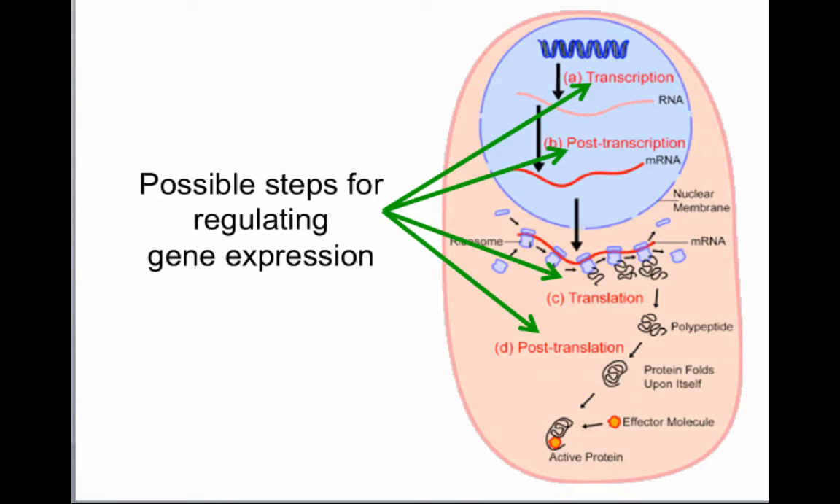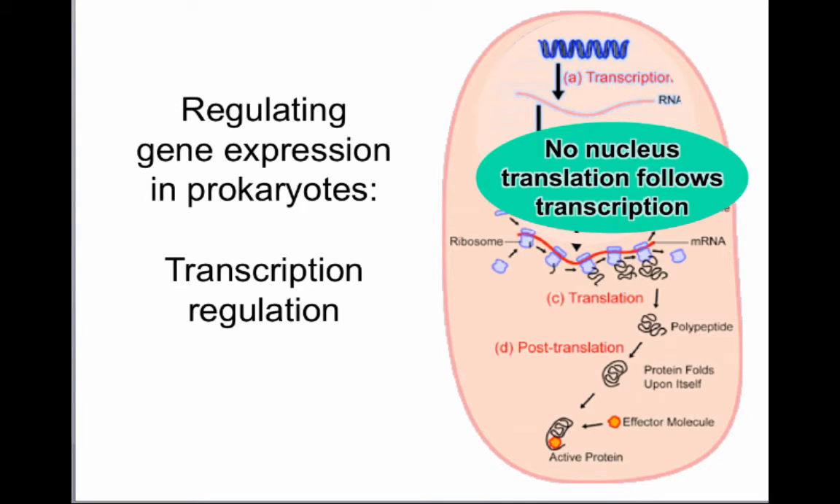All those steps are steps in which we can regulate gene expression. We can regulate whether RNA gets made, how it gets transformed once it's made, which is post-transcription, whether it's actually translated at the ribosome, and once the protein is made, we can also modify that protein. In prokaryotes, since they don't have the nucleus and translation happens right as transcription is still going on, that leaves no room for post-transcription regulation. We can prevent transcription, the RNA from being made, but once the RNA is there, it goes into translation right away. So we miss those steps in prokaryotes.